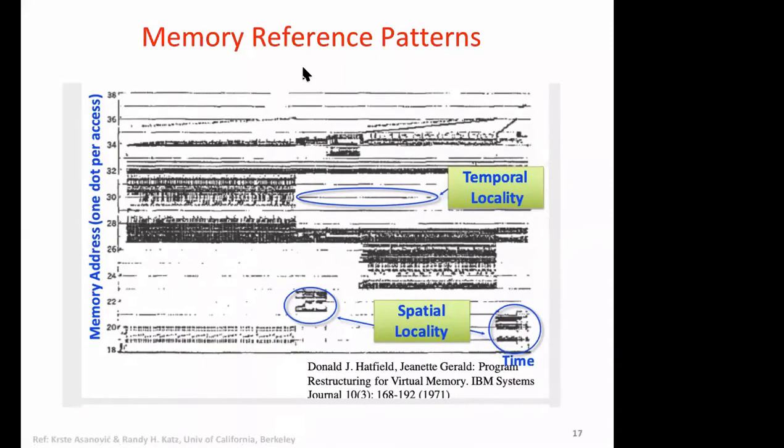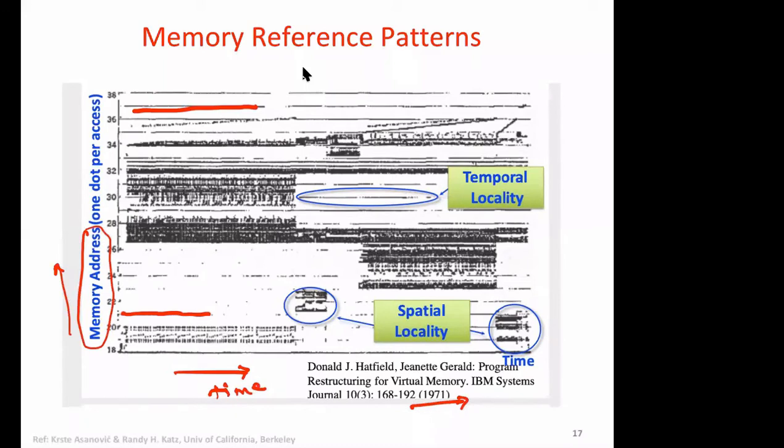Now look at this memory pattern. Somebody has done this analysis. Of course, it's a very old result published in 1971, and it still remains the same. On the y-axis you have the memory address which you are accessing, which could be because of an instruction or because of data. And the x-axis is time. So what does this line show?